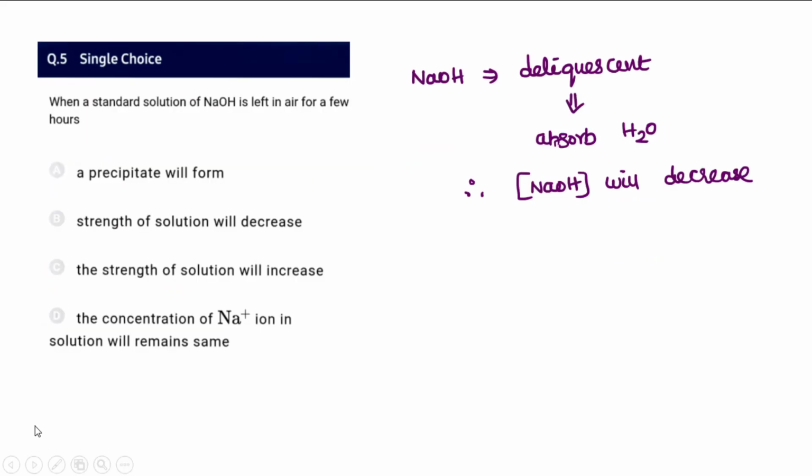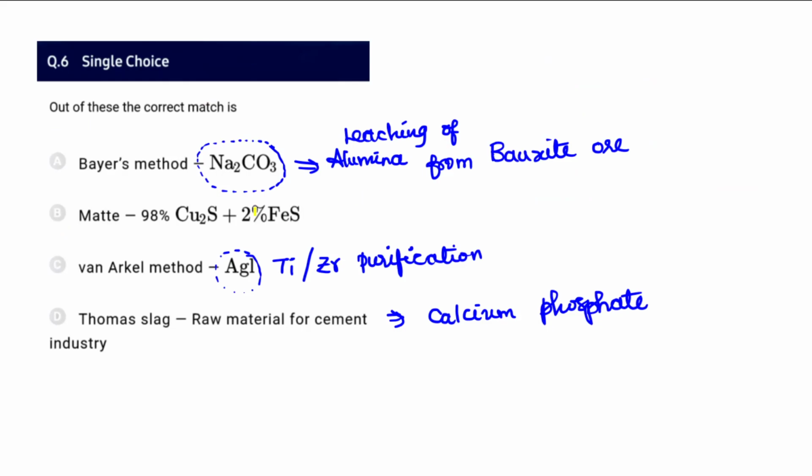And fifth question, when a standard solution of NaOH is left in air for a few hours, what is going to happen? NaOH, we all know, absorbs water, therefore the substance is called a deliquescent substance. So when it starts to absorb water, the concentration of NaOH is going to be decreasing. So therefore in the fifth question, the strength of the solution, which is grams per liter, is going to be decreasing.